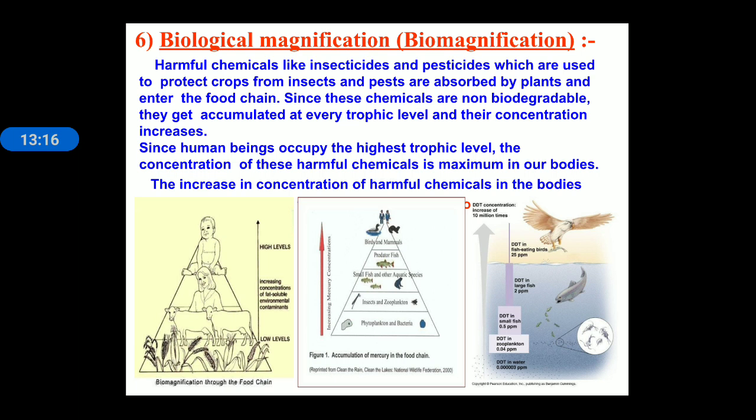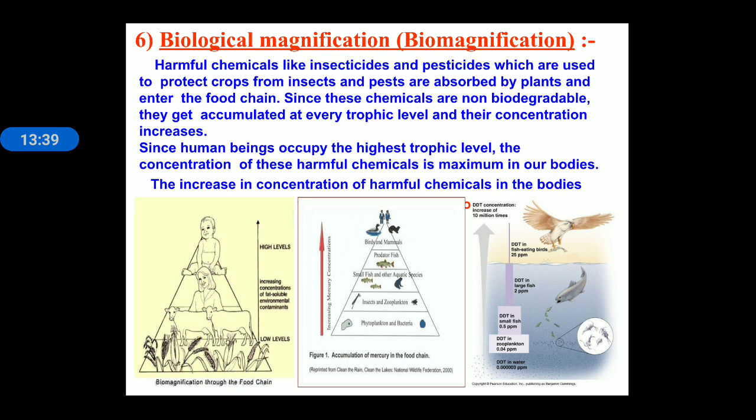The increase in the concentration of harmful chemicals follows a definite pattern. Suppose we take an aquatic food chain. DDT is present in water. As we can see, the amount, or you can say the percentage, of DDT increases as we move from zooplankton to small fish.